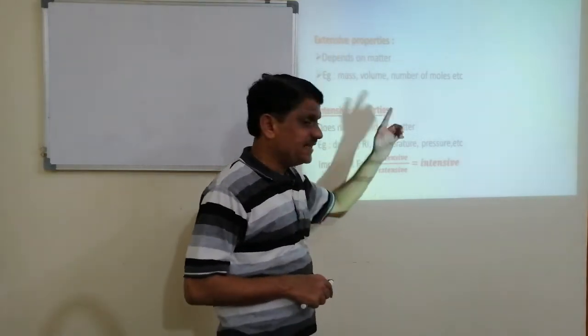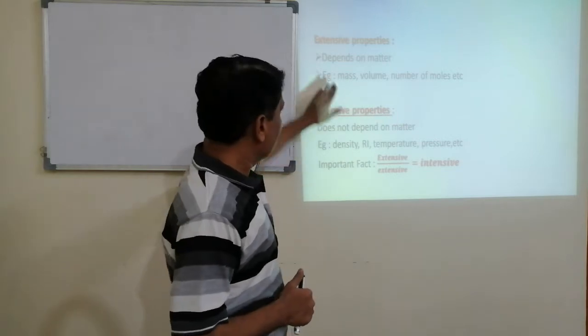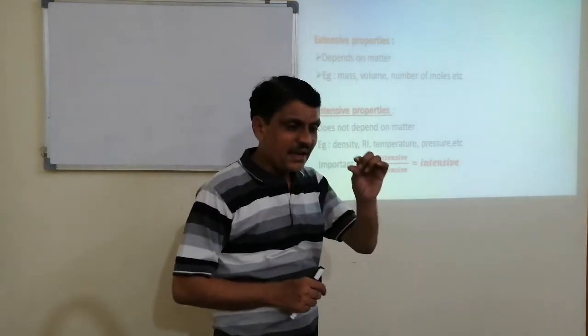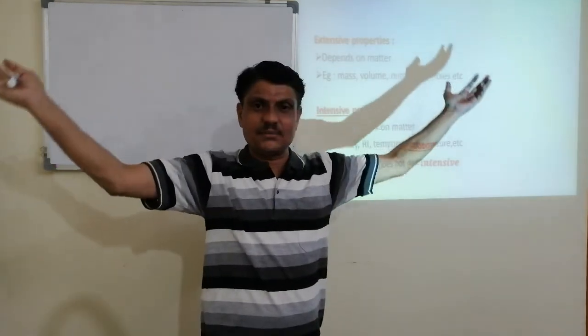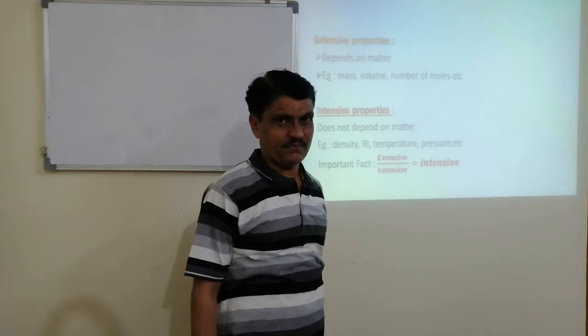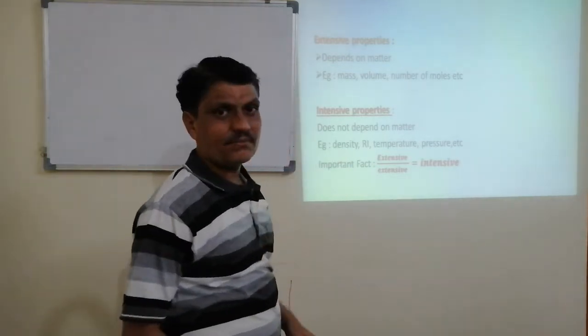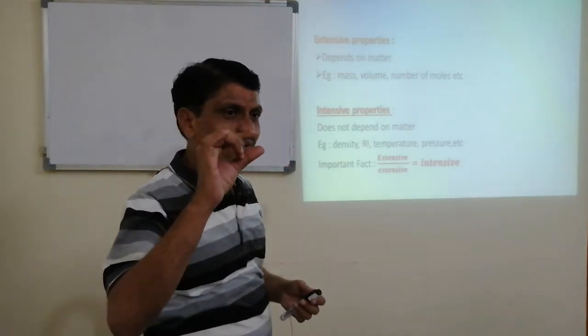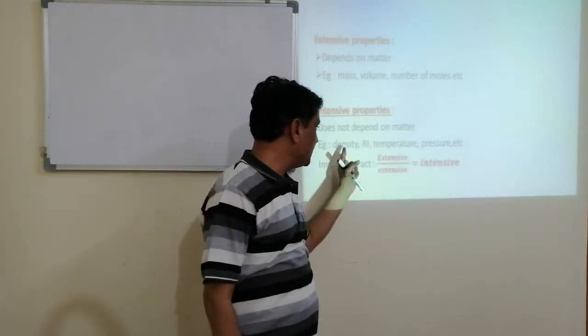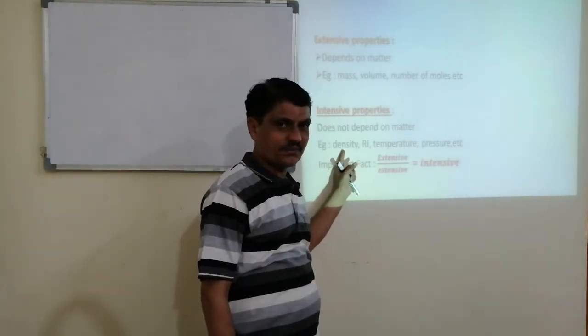So next is intensive properties. It means the properties which do not depend on matter. Matter may be small or large, that property remains the same. Example, density. You take 1 liter of water or 1000 liters of water, the density of water remains the same.